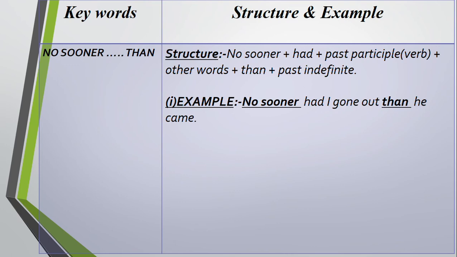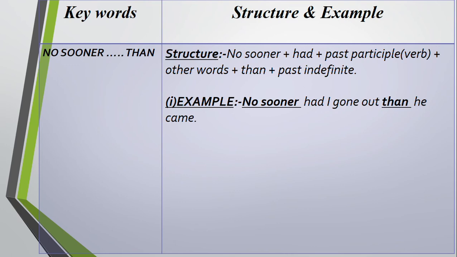It is THAN, but they write THEN. If you write THEN, you will not get the marks, and the total sentence will be incorrect. So be careful about using the word than in two cases.